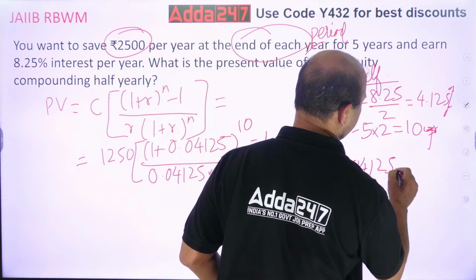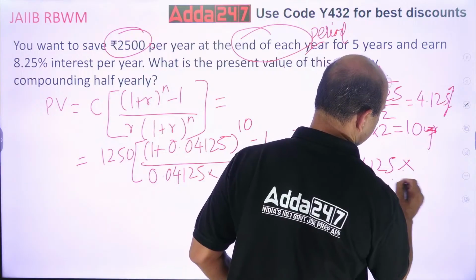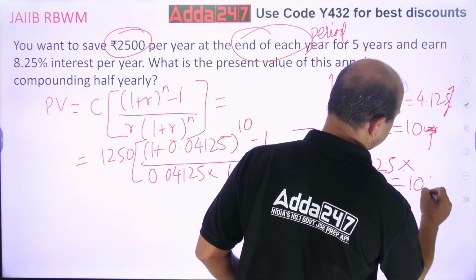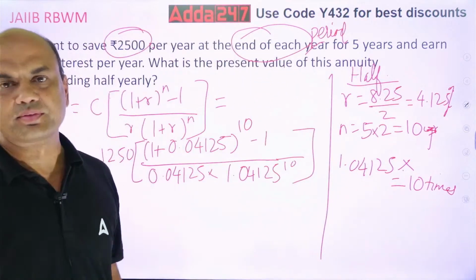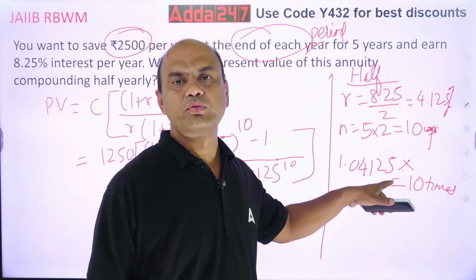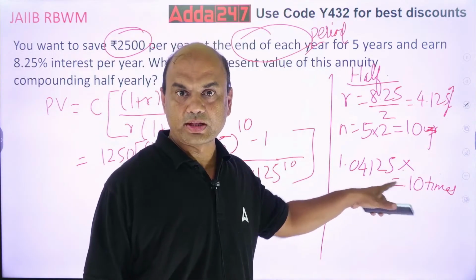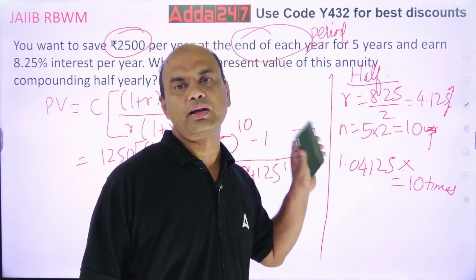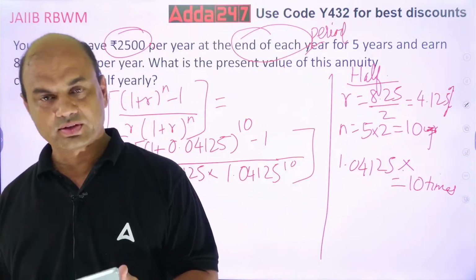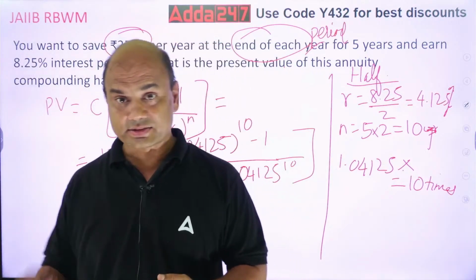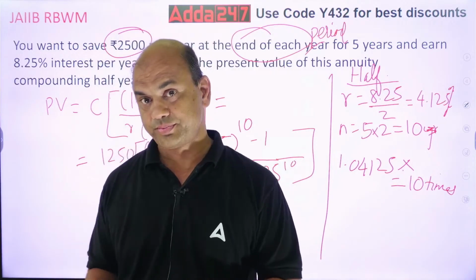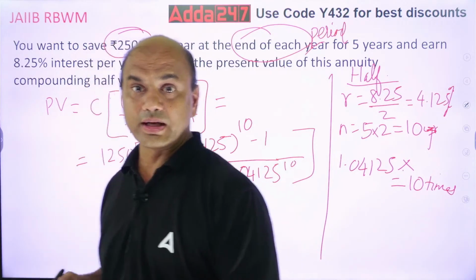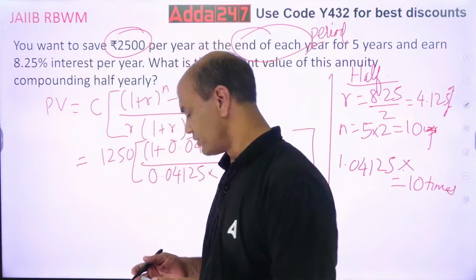1.04125 into, then press equal to 10 times. See this, everyone. 1.04125 into, then equal to 10 times. Do it, everyone. And write this answer separately. This answer is to be written separately. Kindly note, don't do it in a hurry. Go forward, okay?